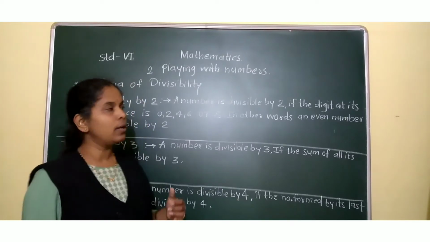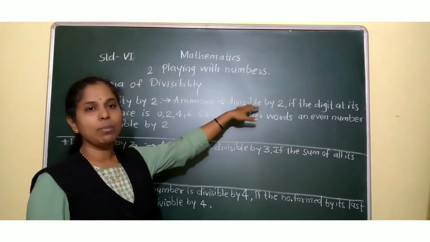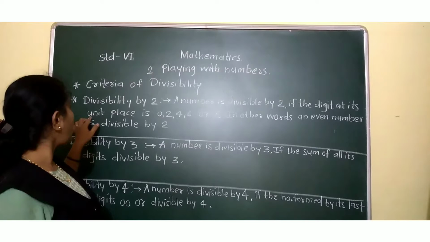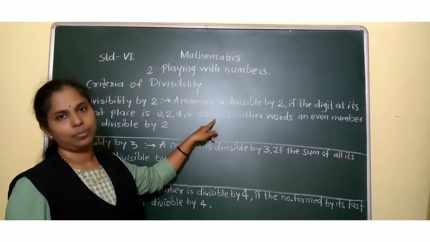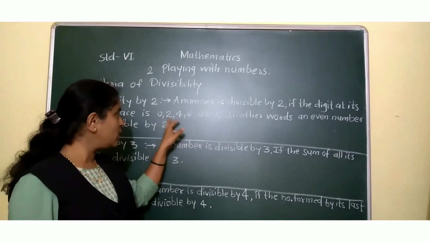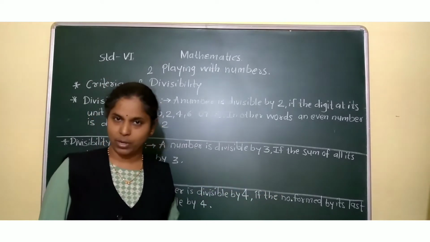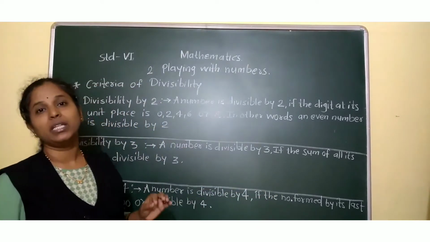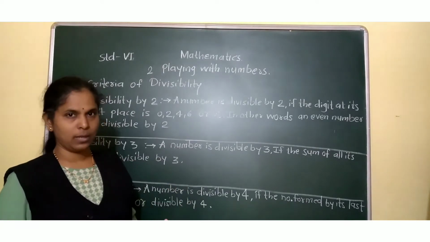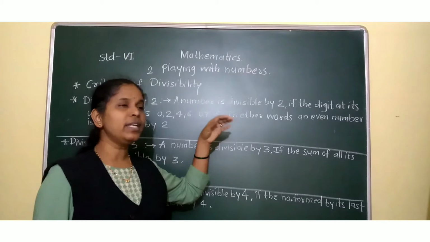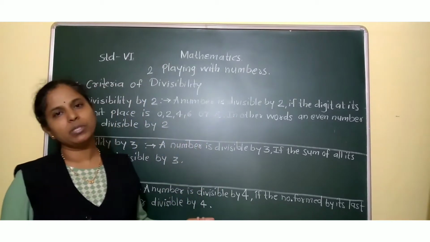How do we find out that a number is divisible by 2? If the digit at its unit place is 0, 2, 4, 6 or 8. If any of these digits is at the unit place of the given number, then we can say yes, that number is divisible by 2. There is no need to do division. In other words, an even number is divisible by 2.